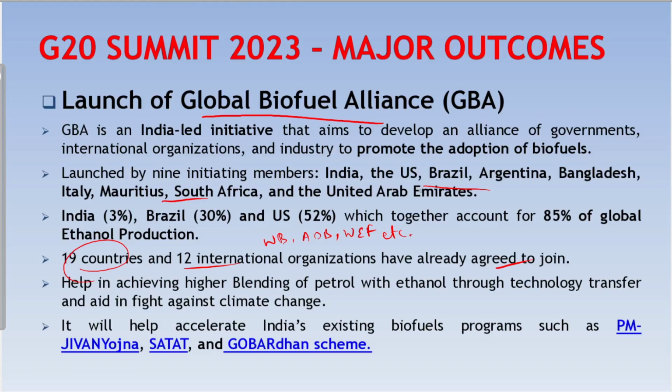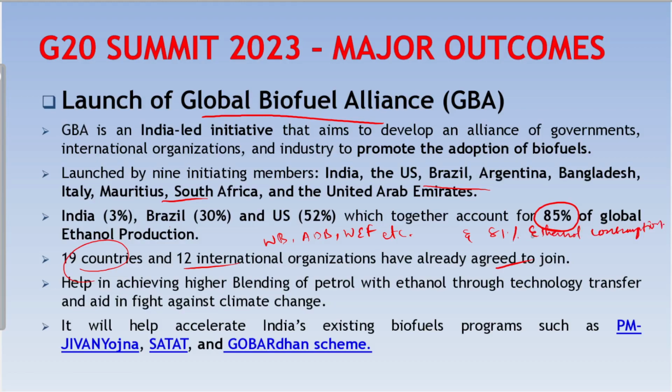This will help in transfer of technology from already emerged economies like the US and other countries for the development of biofuels. Of these, India, Brazil, and the US account for around 85% of global ethanol production and 81% of ethanol consumption.